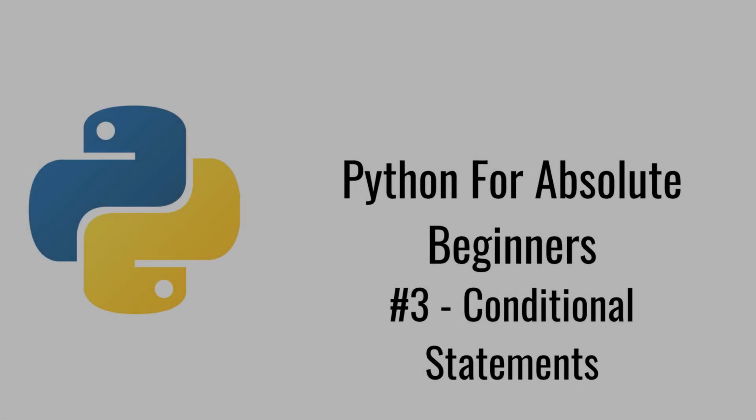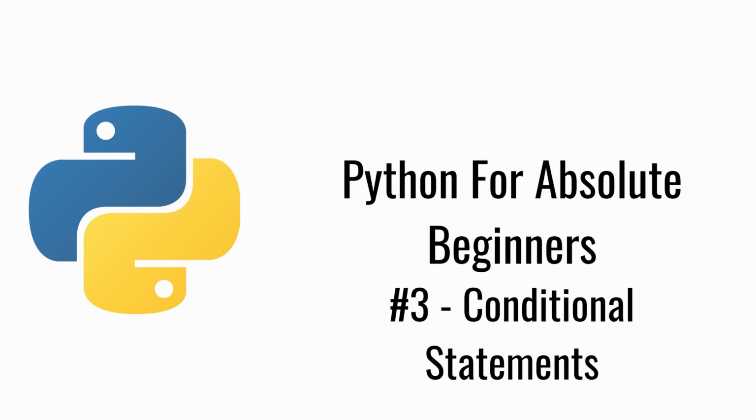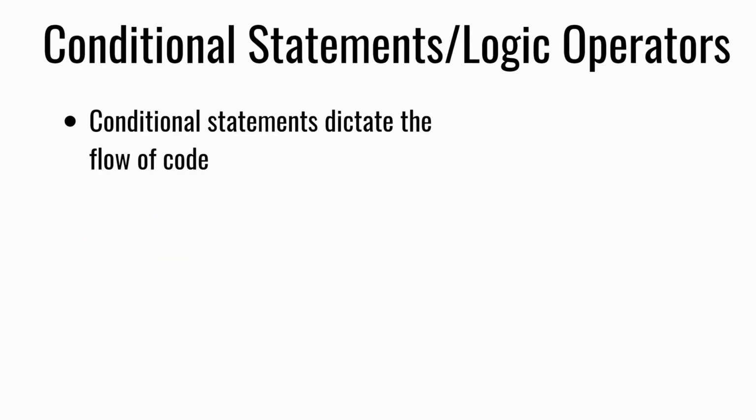Hi everyone, and welcome back to the Python for Absolute Beginners series. In this episode, we're going to cover something called conditional statements. A conditional statement is something that essentially dictates the flow of code. We can use conditional statements by operators called logic operators. I briefly mentioned them in the last episode, but we're going to fully cover logic operators in this episode.